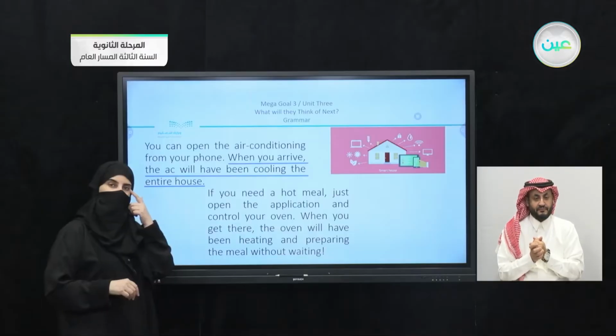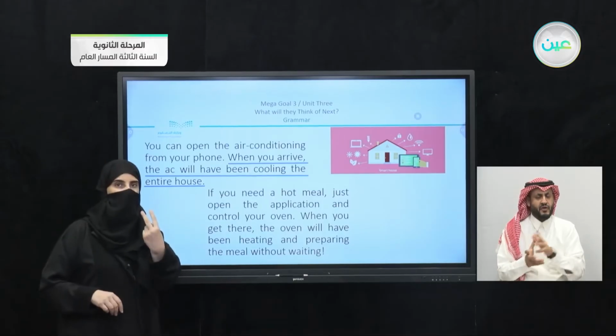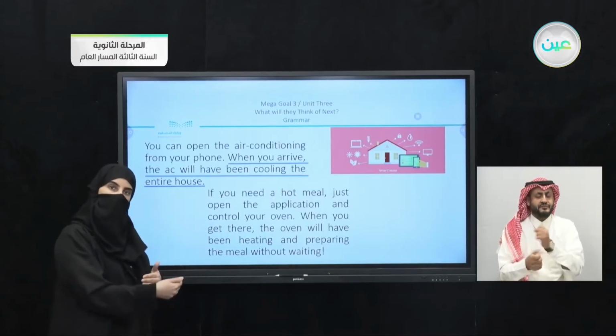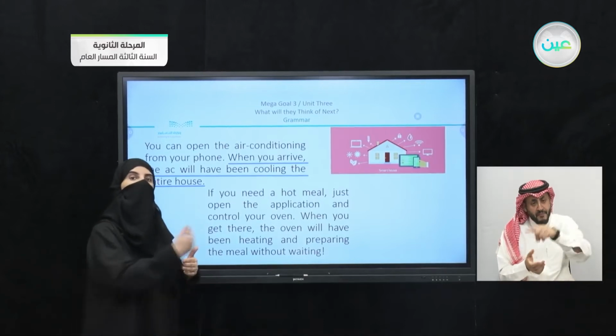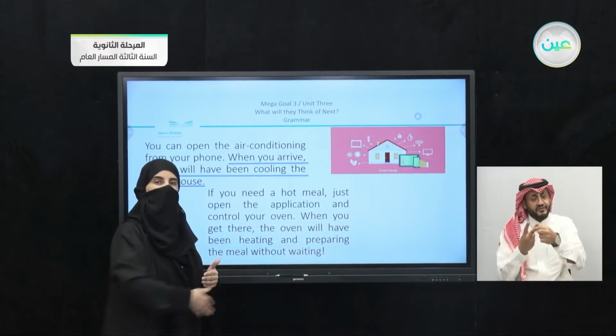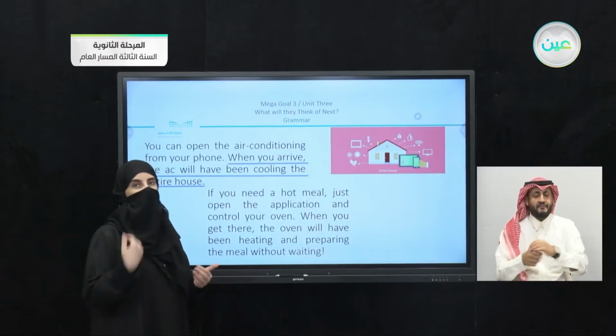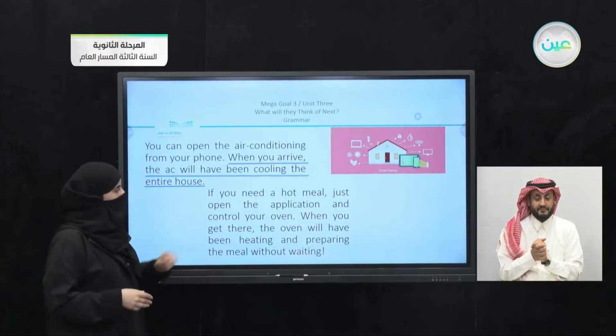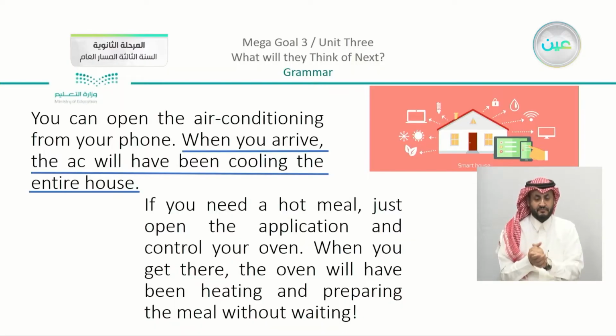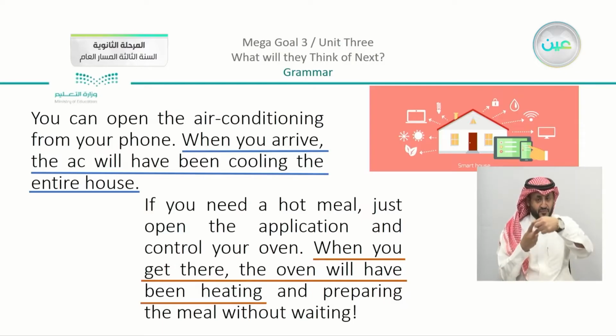Now just think about it. We are talking about two actions. Have you arrived yet? Not yet. So when you arrive, the AC will have been cooling, which means that the AC will have been working before you arrived. Two actions. The second part here, what are we talking about? We have the same idea: when you get there, the oven will have been heating. So the same meaning in two different examples for you. Moving on.